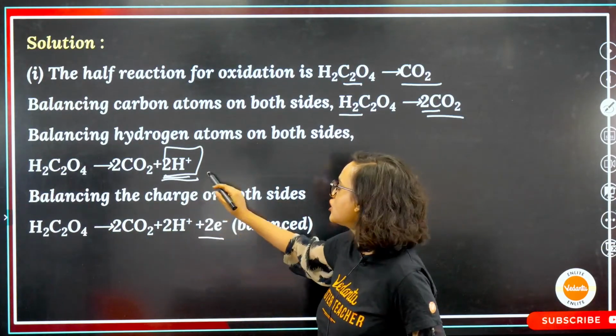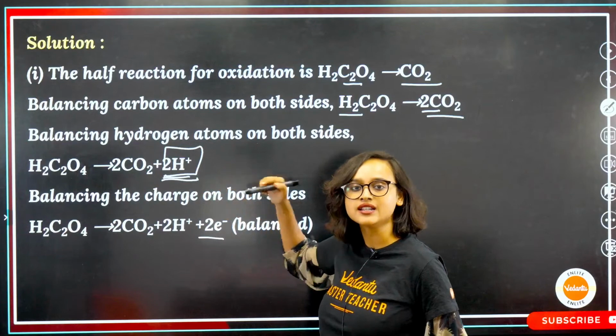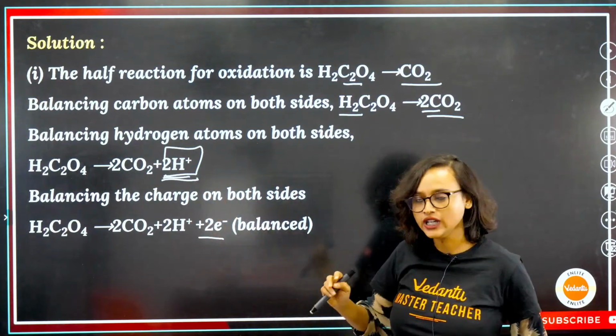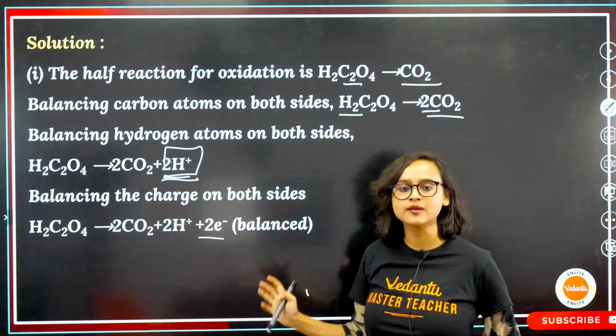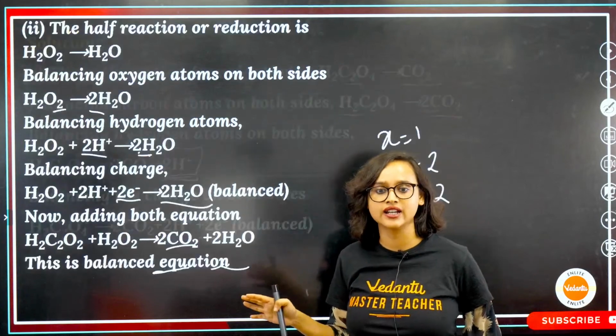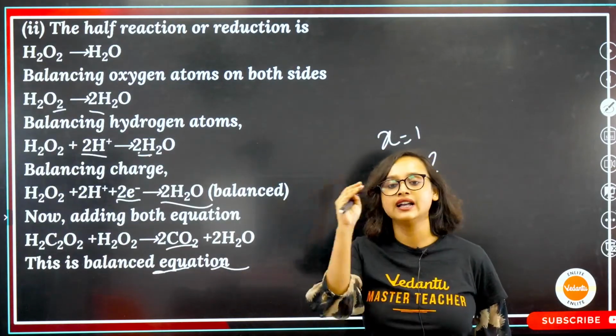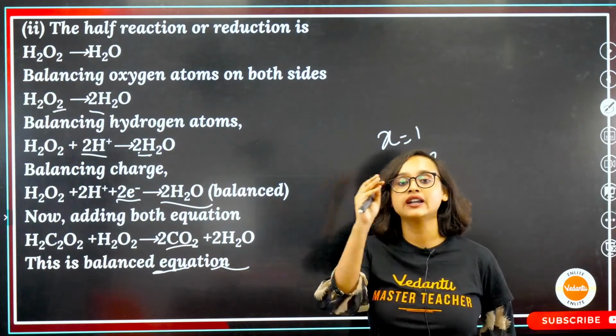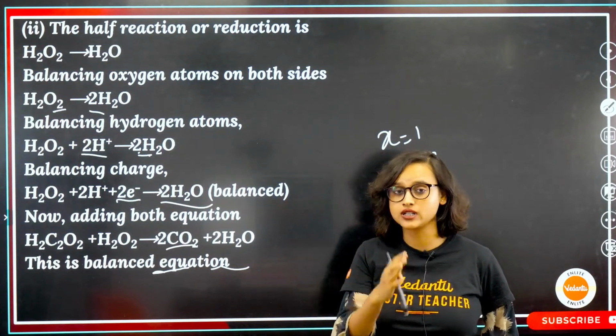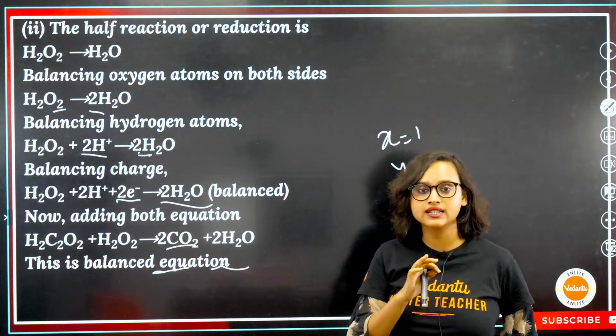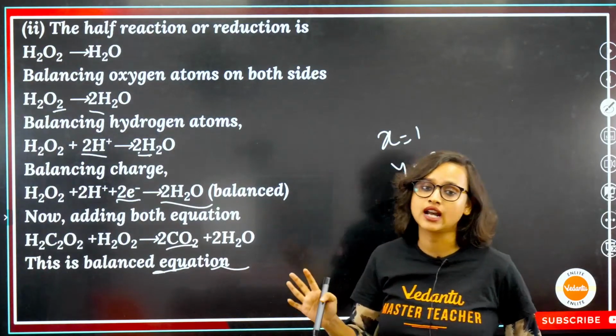So if there are 2 positive charges extra, to balance it you are adding 2 electrons. That's all you did: first half and second half, the oxidation part and the reduction part of the equations, you just had to balance it.